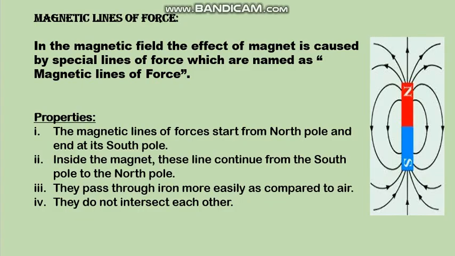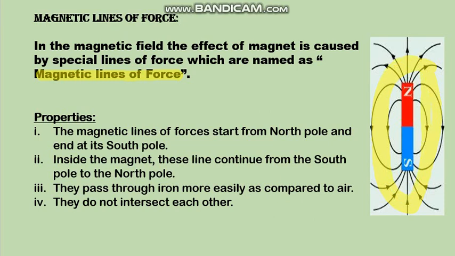Magnetic lines of force. In the magnetic field, the effect of a magnet is caused by special lines of force which are named magnetic lines of force. These are the magnetic lines of force.